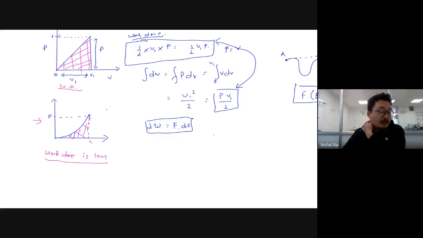Now this is different as compared to what you have learned previously, which depended only on your initial and final position. Clear? When you take your pressure versus volume, that's why work here in thermodynamics is called a path dependent function. This is a very important thing. Work done in thermodynamics is path dependent.